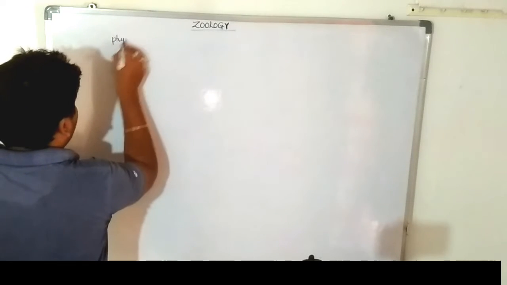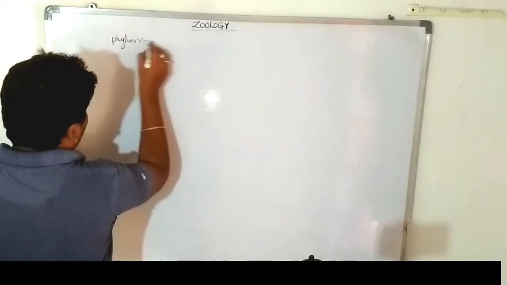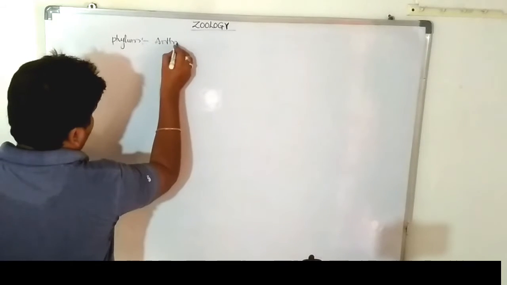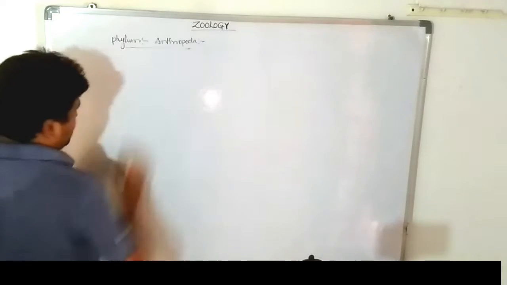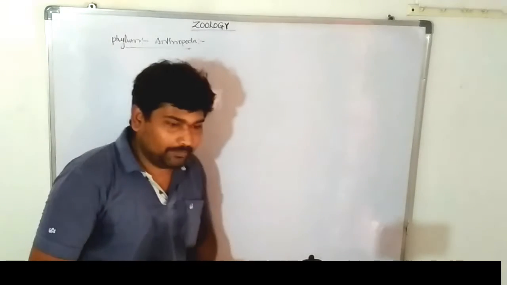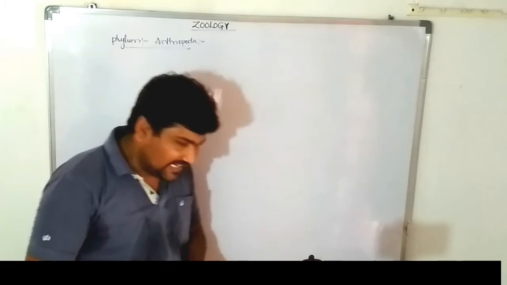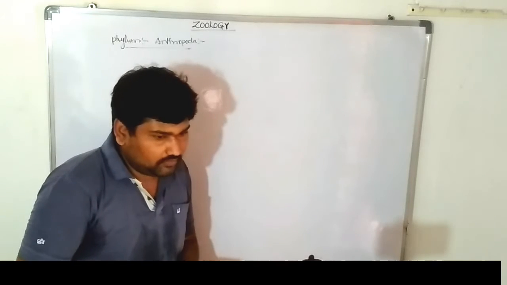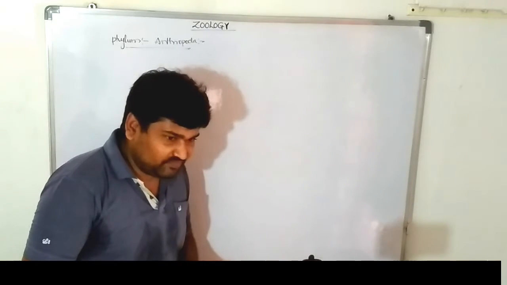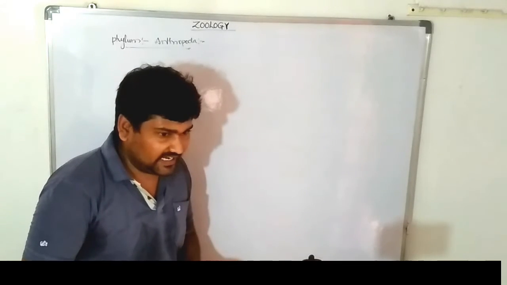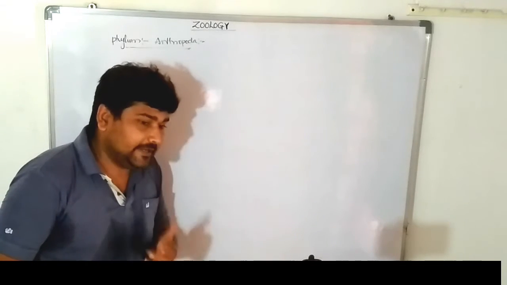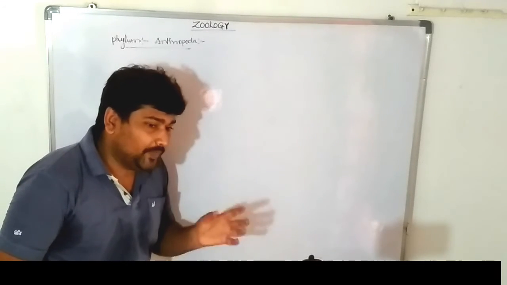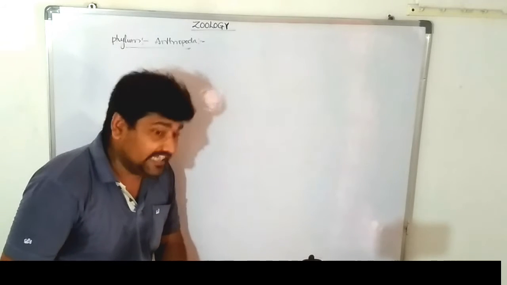Phylum Arthropoda. So what is that? Arthropoda: arthro means foot, and podia means foot. These organisms are jointed-foot individuals. They are a very large population in the complete animal kingdom.